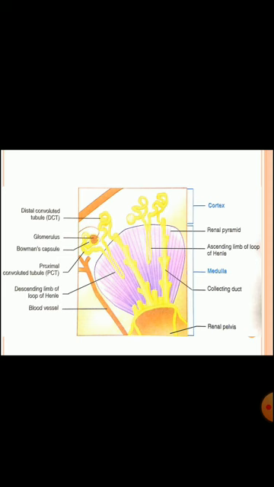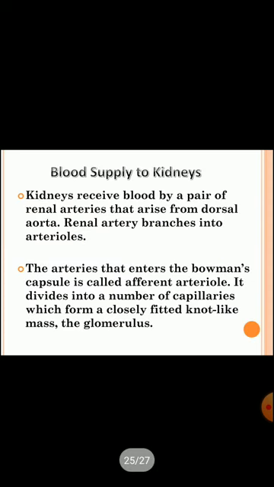Clear? The next topic is the blood supply.